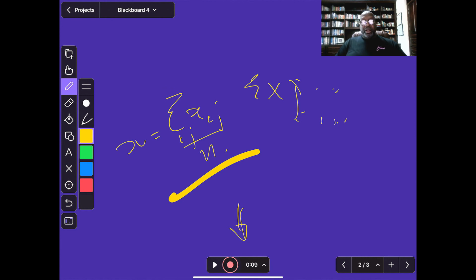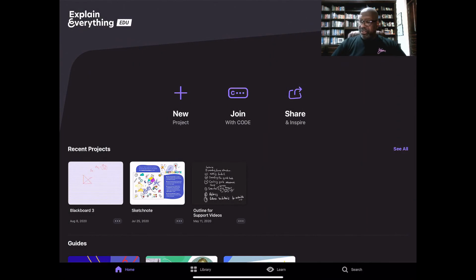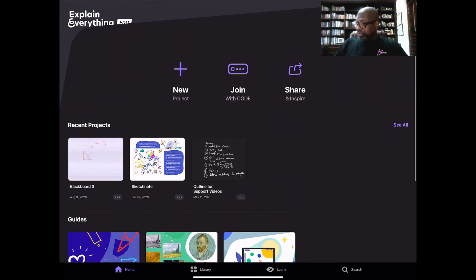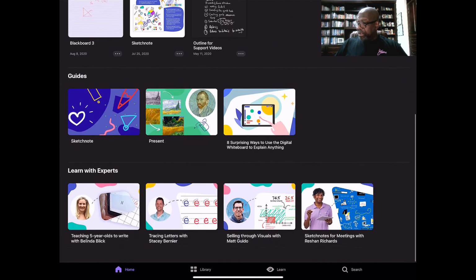So this is the way I generally like to do it, record from the computer screen. Which is actually what I'm doing right here: I'm not recording on my iPad, I'm actually recording from my computer screen using Movavi. So as I mentioned, I'm done. I'm not going to save this. I'm going to close without saving anything, and I'm back to my library of projects that I've created in the past. All right, and that's it.